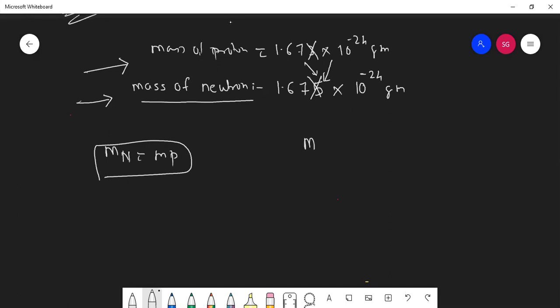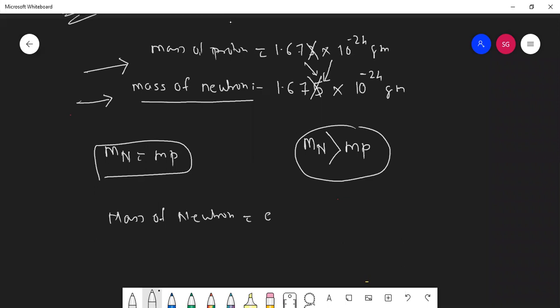Neutron. The mass of a neutron is slightly greater than the mass of a proton, but we neglect this much variation. That's why we say the mass of proton is always equal to the mass of neutron. Now we'll see the mass of this neutron in AMU.